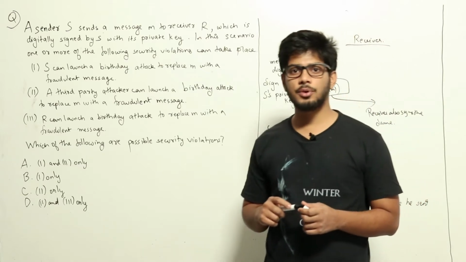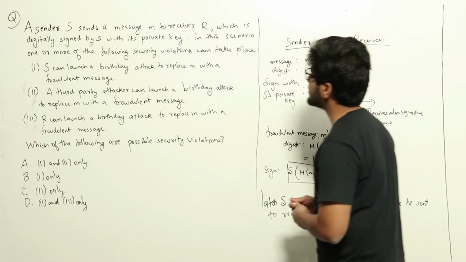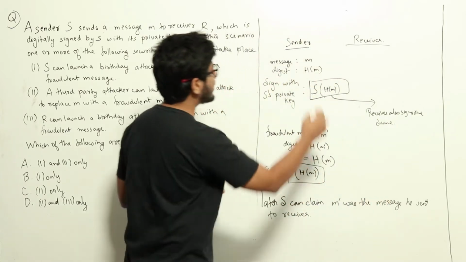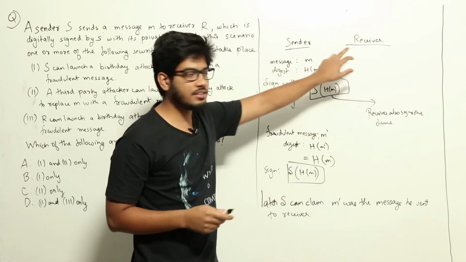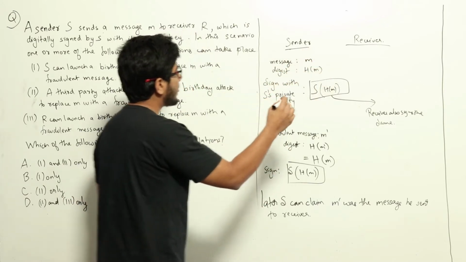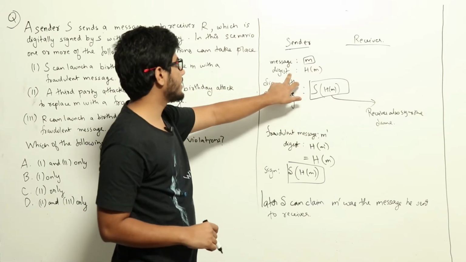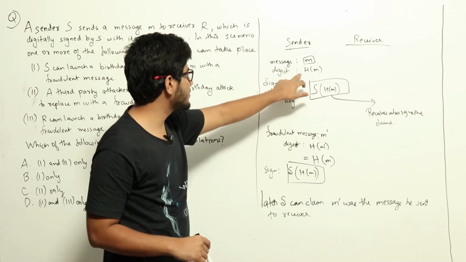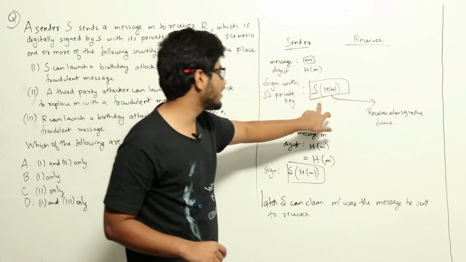So this is a question from computer security regarding birthday attack. A birthday attack is a very interesting computer security violation. What happens in a birthday attack is there will be a sender and a receiver. Suppose a sender and receiver are trying to make a contract between each other so that they both want to sign the same contract. So a sender will make a message M, and then the sender will take the hash function of this M, which will be H of M, and then it will sign this message with the sender's private key, which will be S of hash of M, and this will be sent to the receiver.